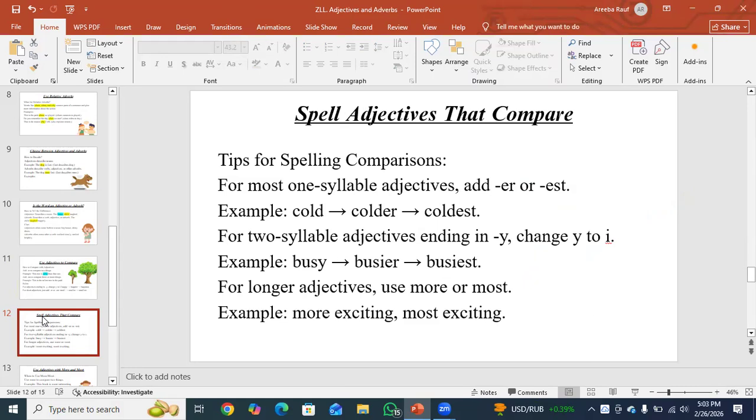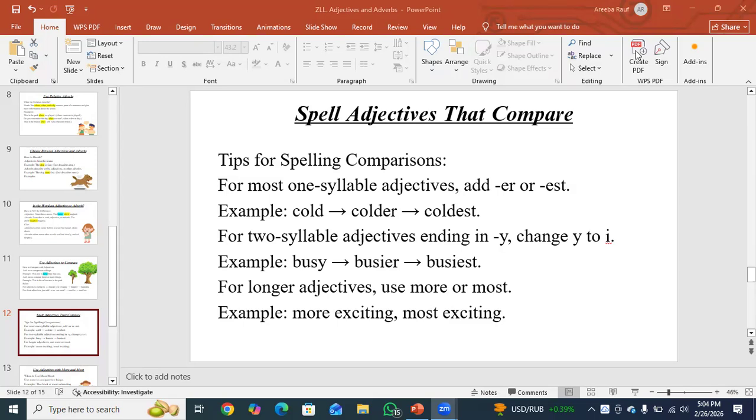Spelling of adjectives that compare. For most one-syllable adjectives, add er or est. We have a one-syllable word cold: colder, coldest. Another one-syllable word is big: bigger, biggest.